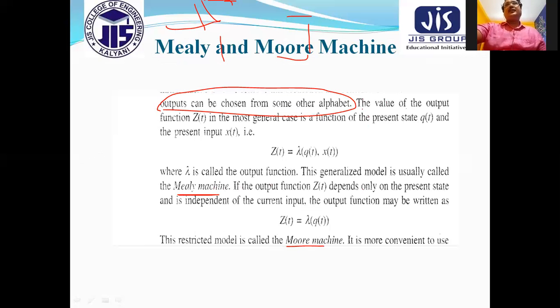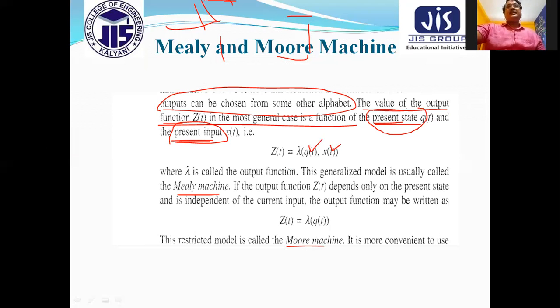If you read the definition, the value of the output function mainly depends on the present state and present input. Keep in mind everyone, sometimes during an interview they ask the question: what is the difference between Mealy machine and Moore machine? In a Mealy machine, the output function depends on the present state and present input.